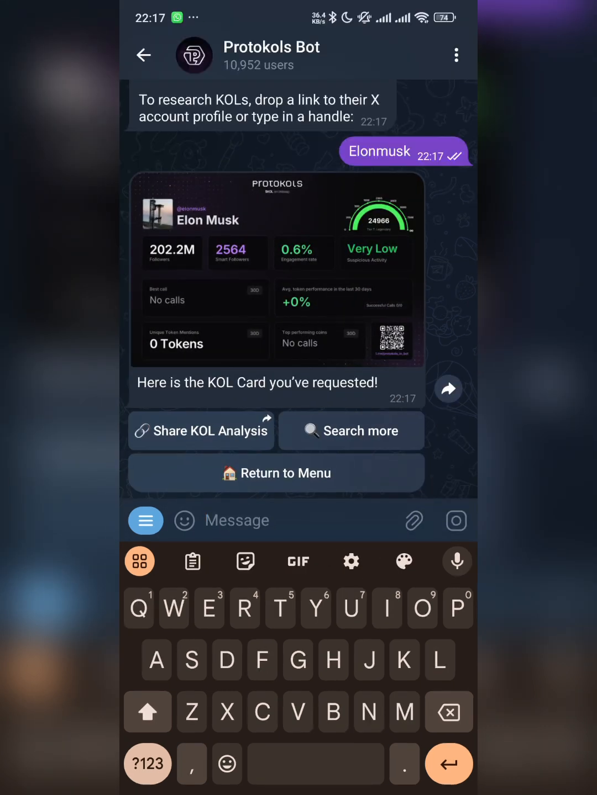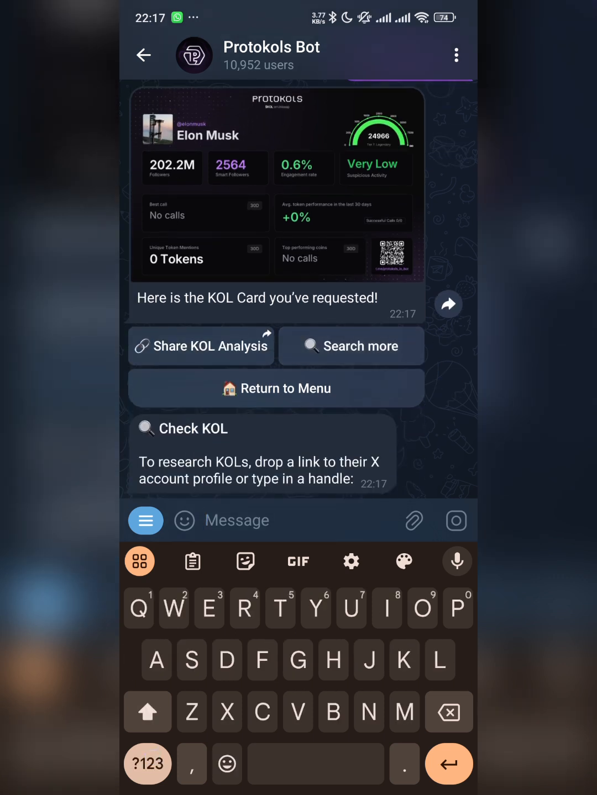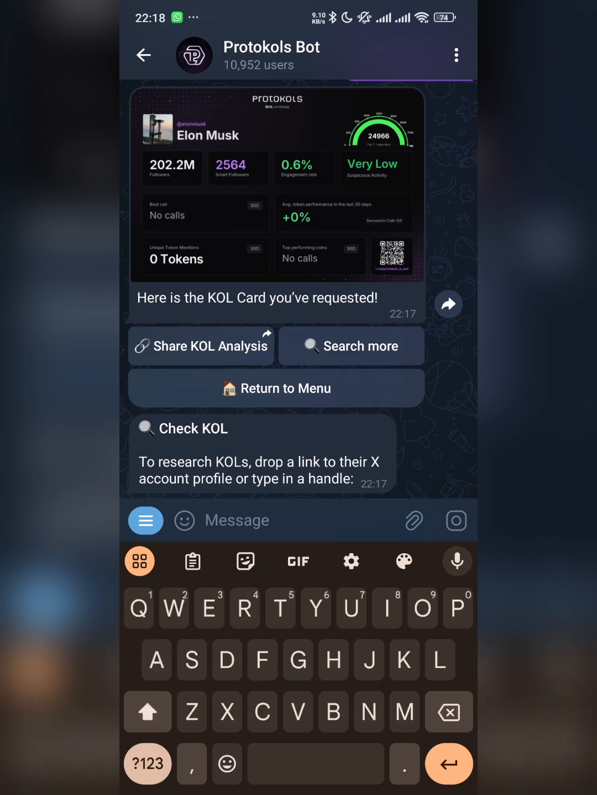As you can see, Elon Musk has not mentioned any crypto in the last 30 days. You can see no calls, no tokens, and his sociality is very low. It's very respected, as we know, his followers analytics. So that's how you do it. You keep searching for your favorite KOL without them knowing, because you want to trust their opinion. That's why you're doing your research. So this is more like a research analytics tool.